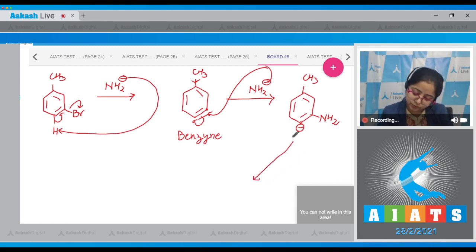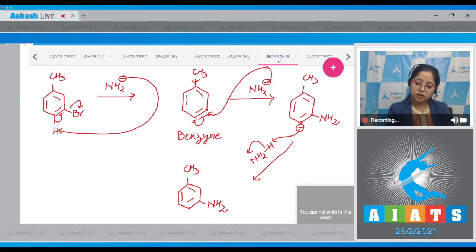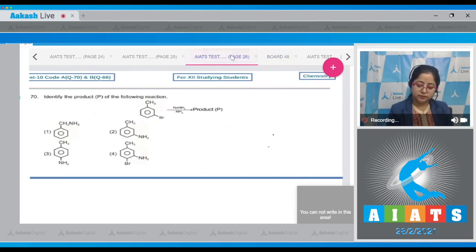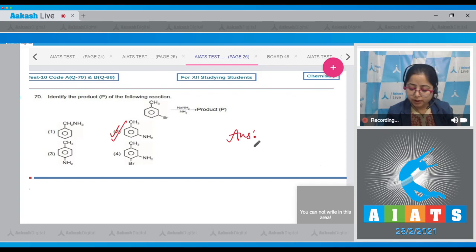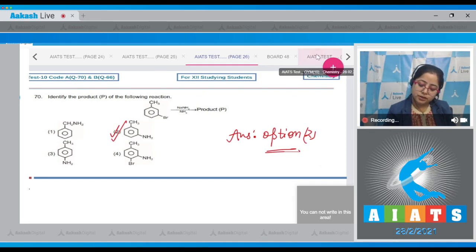Now this negative will attack on hydrogen of ammonia. This bond will shift towards the nitrogen and the final product formed is benzene with CH3 and NH2 at the meta position. So students, it is very clear. Correct answer is option number 2. Moving to the next question, students.